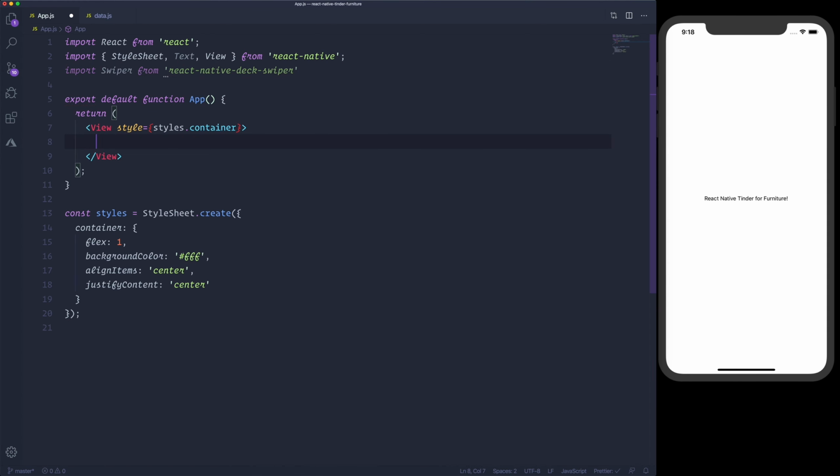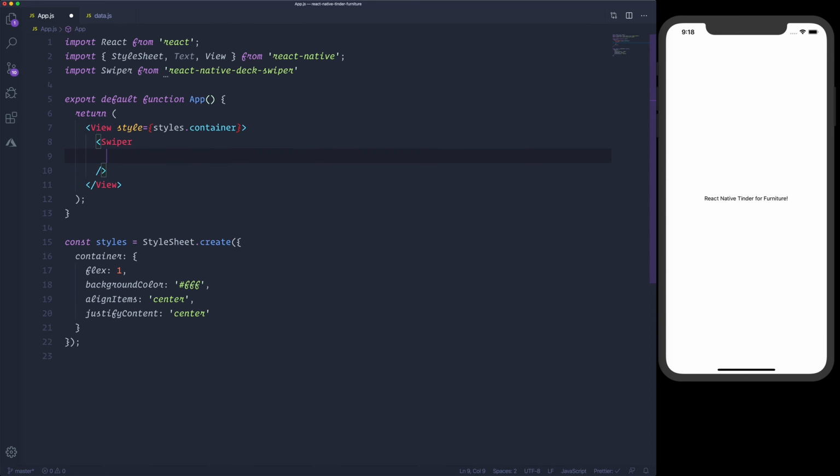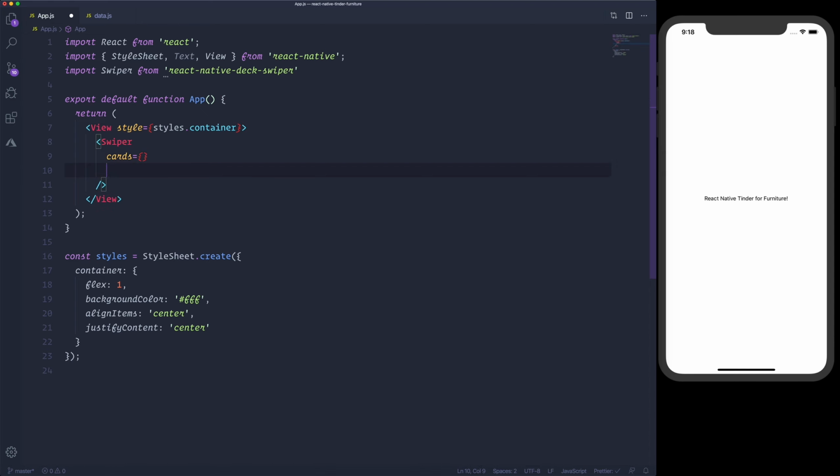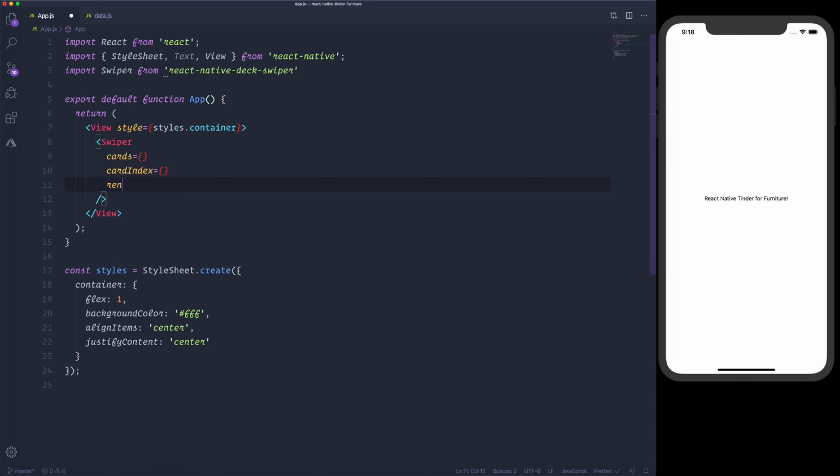Here in the render method, I would like to render the swiper. For it, I'll be using the cards. So this is the list of cards that you would like to display, or the data, and we also need to specify the card index, which is the starting point of the card, and the render card method.